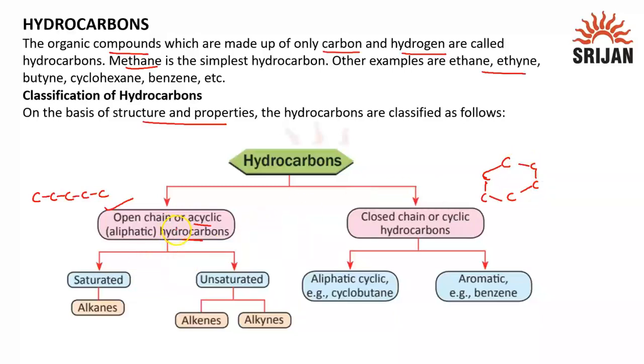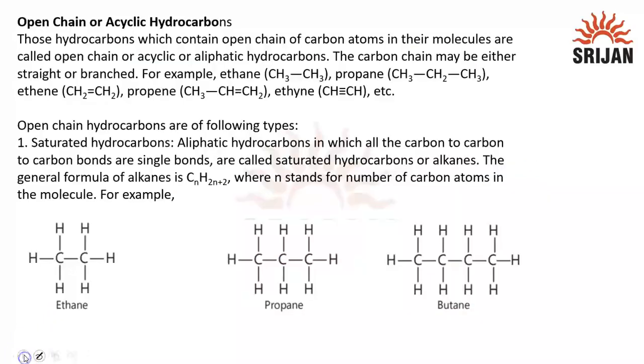In open chain hydrocarbons, we have saturated and unsaturated hydrocarbons. Alkanes are saturated hydrocarbons, whereas alkenes and alkynes are unsaturated. In closed chain hydrocarbons, we have aliphatic cyclic hydrocarbons and aromatic hydrocarbons. Let us understand all these hydrocarbons one by one in detail.